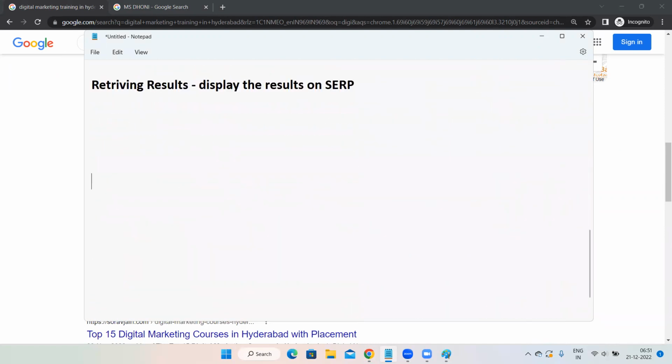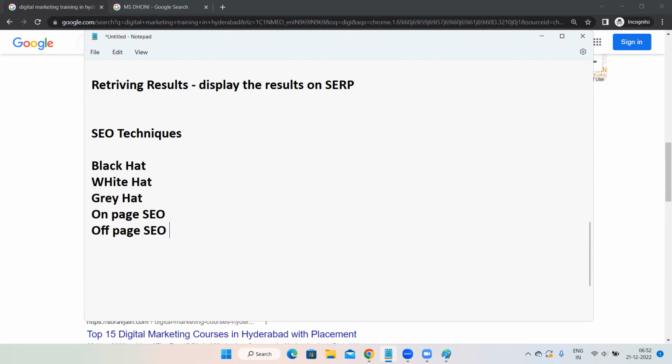Then, let us talk about SEO techniques. What exactly are SEO techniques? In SEO, you have black hat technique, then you have white hat technique, then you have gray hat technique, then on-page SEO, then off-page SEO, and technical SEO. These are the techniques which are included in search engine optimization.